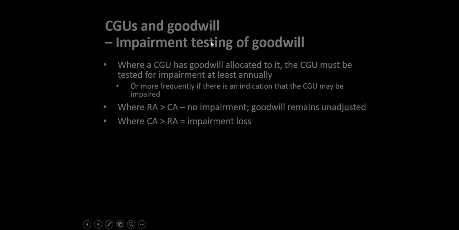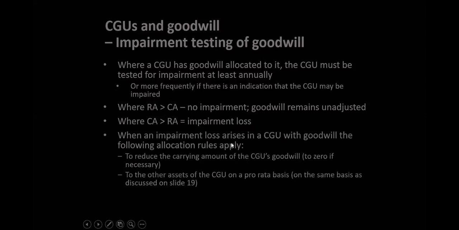When goodwill is there, you have to test it annually without waiting for impairment indicators. Where RA is more and CA is less, no impairment. CA is carrying amount, RA is recoverable amount. Where carrying amount is more and recoverable amount is less, impairment loss.